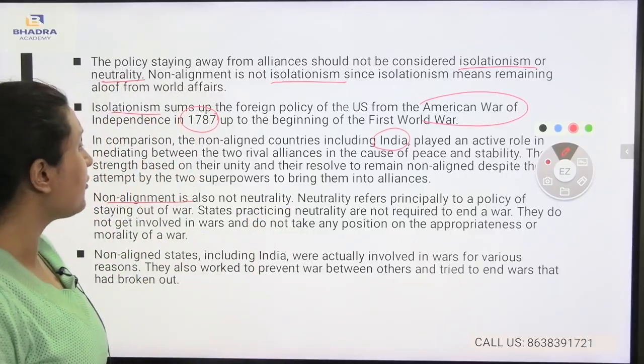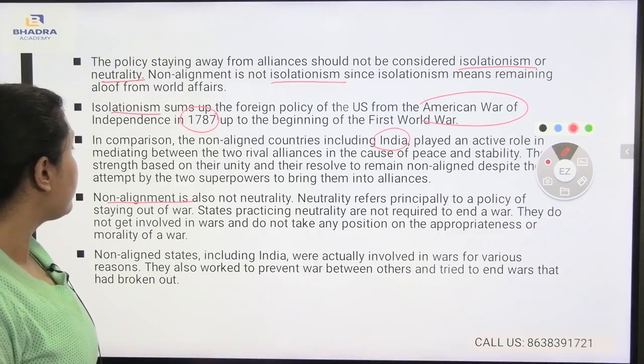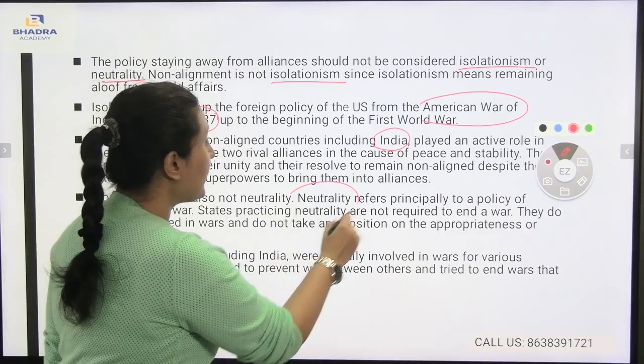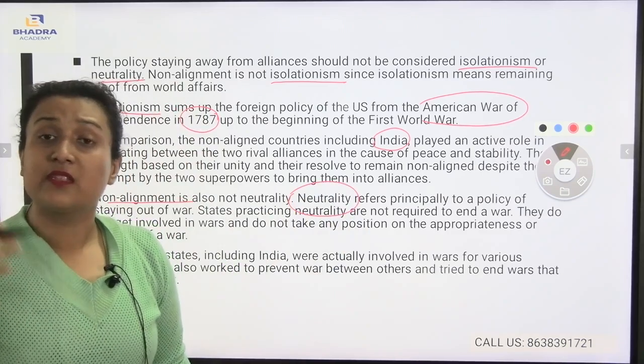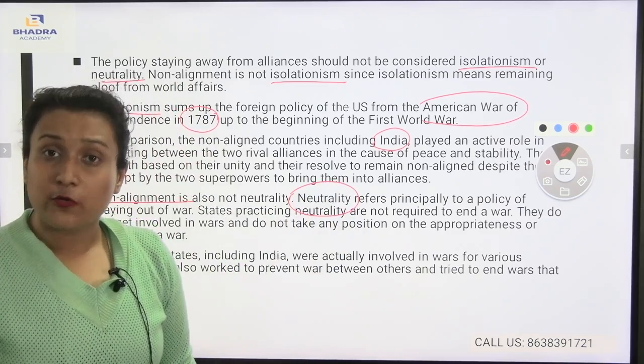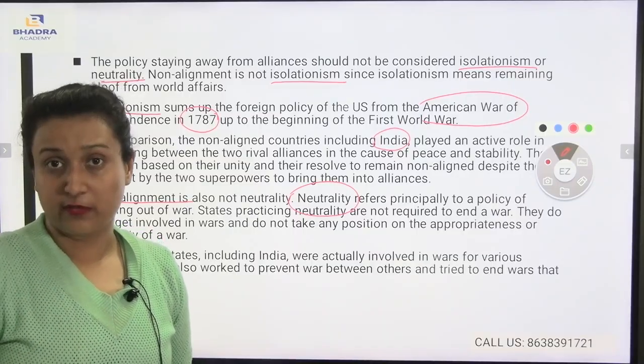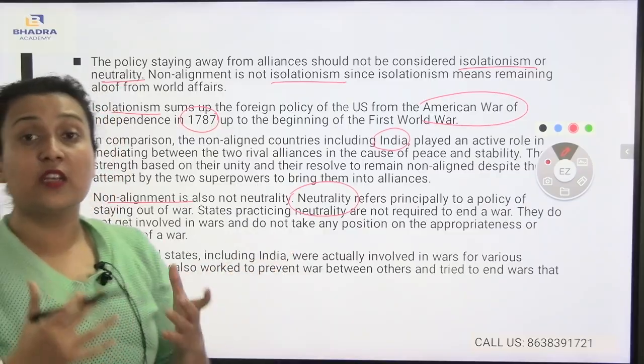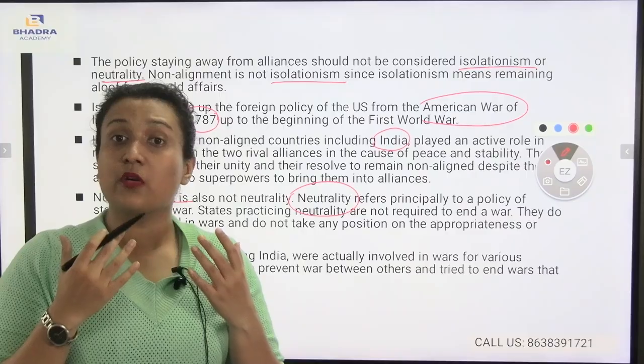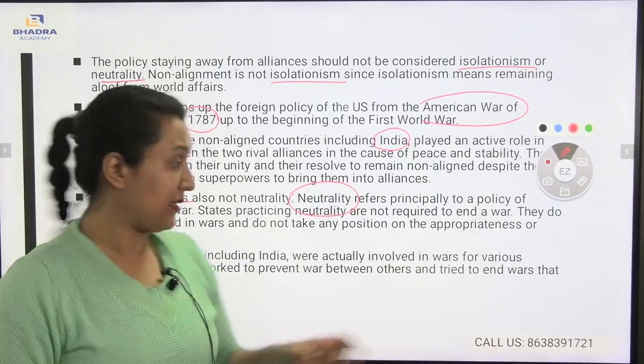Neutrality refers principally to a policy of staying out of war. Yes, neutrality is a principle. It is a word which means staying out of war, staying out of any kind of issues or problems of the war. But this is not the significant approach to maintain peace.